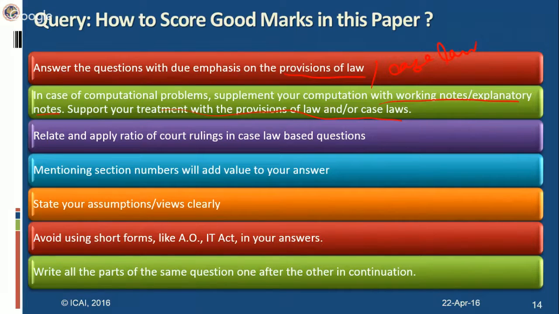Your answer might be fully correct, you might have solved the problem correctly and your total income will be correct, but still, unless you've given a proper reasoning for each and every disallowance or deduction, your answer will not fetch marks. I'm just trying to emphasize the importance of working notes as well as notes for reasoning.